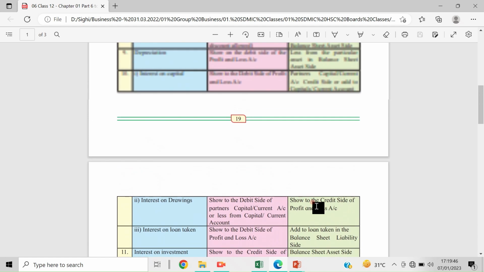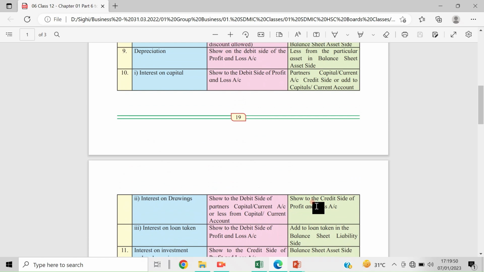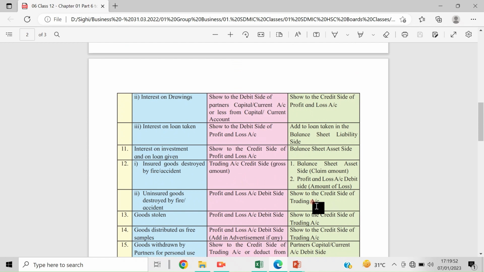The 10th point was in 3 parts: interest on capital, interest on drawings, interest on loan taken. And the 11th point we discussed last was interest on investment or loan given by the firm.